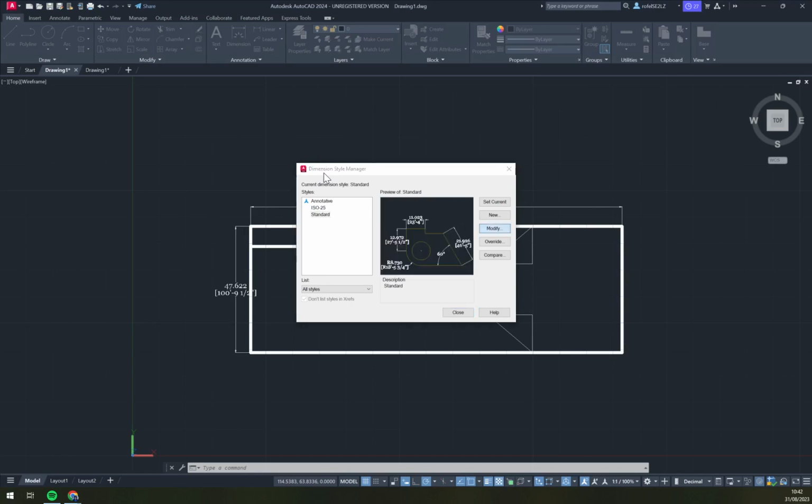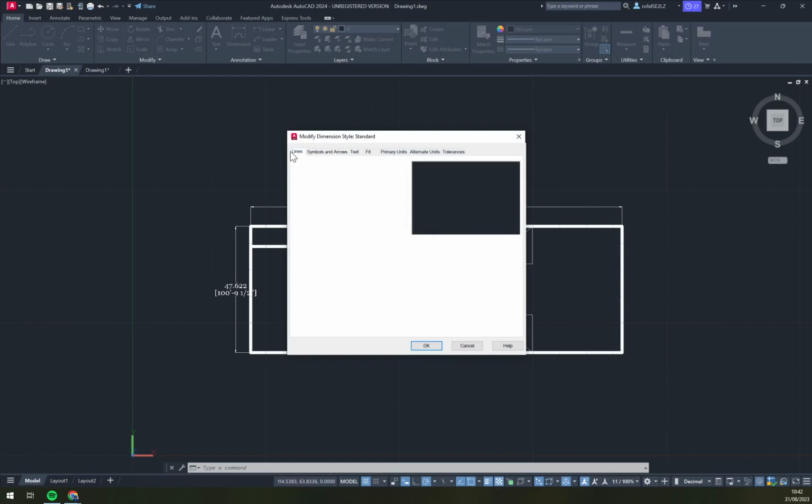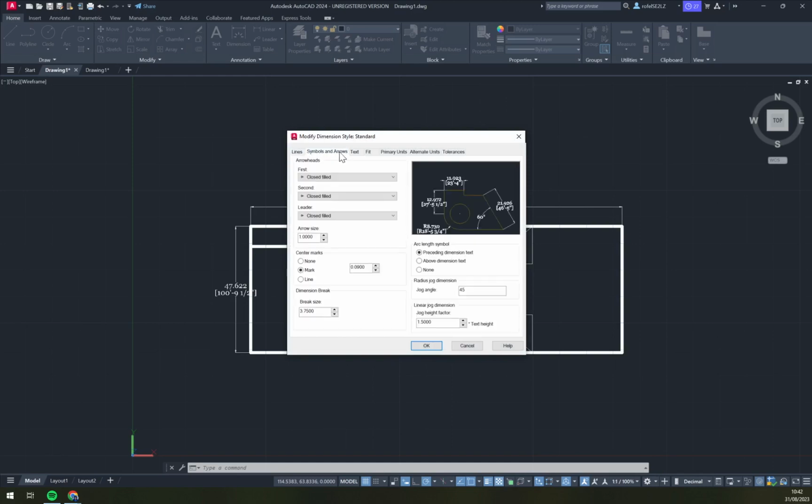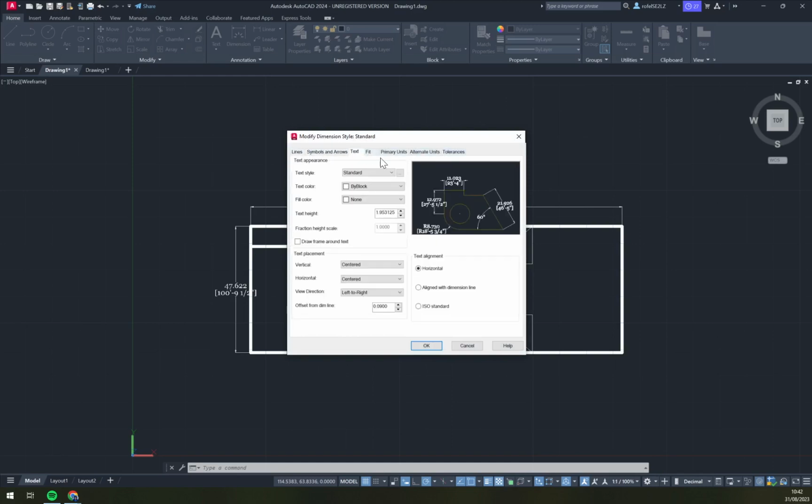And we want to click on modify. In modify, we have lines, symbols and arrows, text, and more. We want to stay with text. And as you probably thought, we want to go with text alignment.